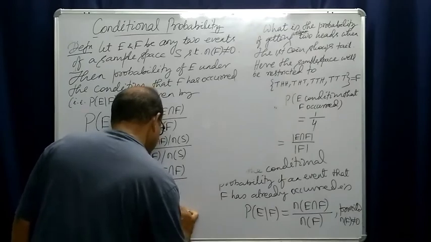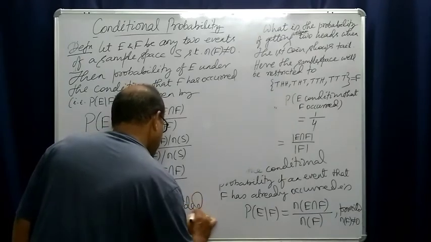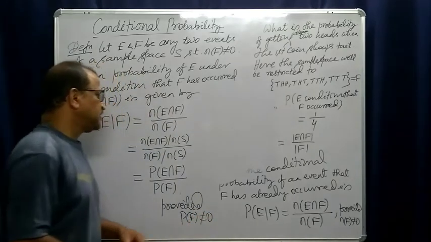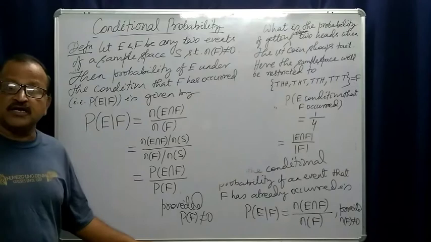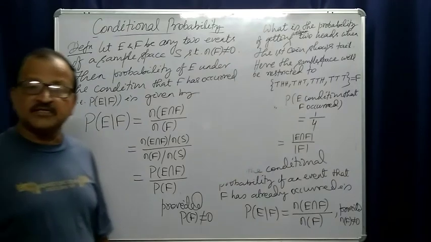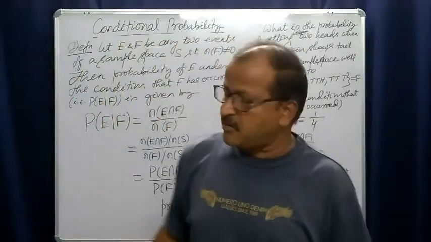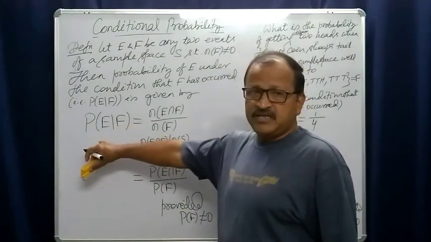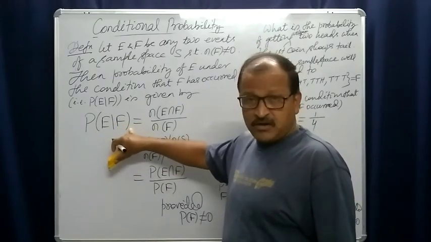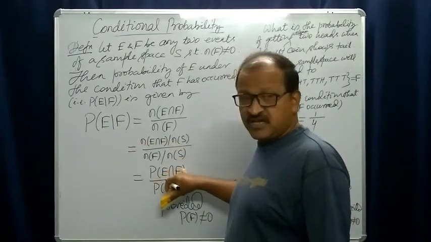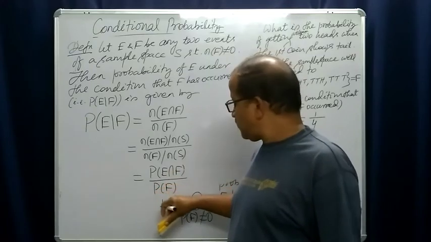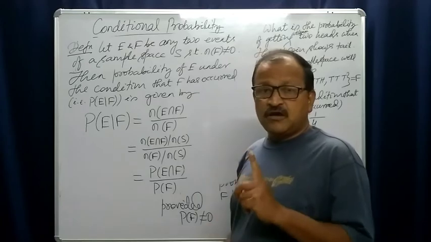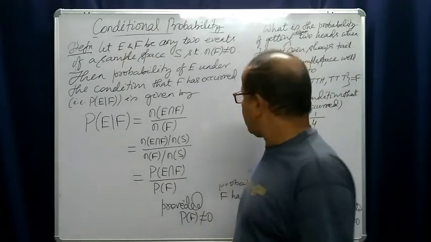Provided probability of F is not 0. Yes, this is the conditional probability, E condition F. It is simple. The probability that E will occur when F has already occurred is probability of E intersection F by probability of F. So this is the definition of conditional probability.